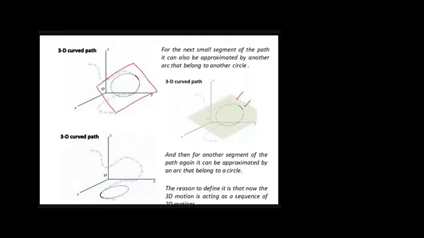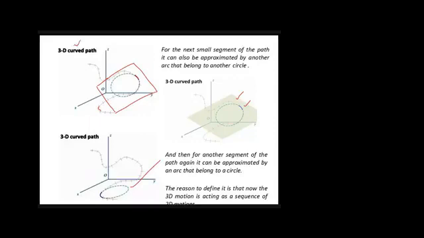Now let's consider this arc. So we will be having another circle, right? As these circles lie in different planes and we are looking at them from the front, sometimes it appears as a circle and sometimes it appears as an arc. So what I want to conclude from all this discussion is that a circle is basically a 2D entity. You can see we had that 3D curve path, and I have divided this 3D curve path, or extended those segments, into many circles. And remember, a circle lies in a 2D plane.